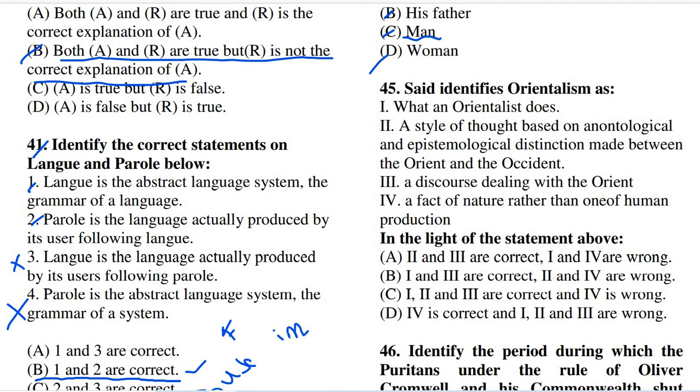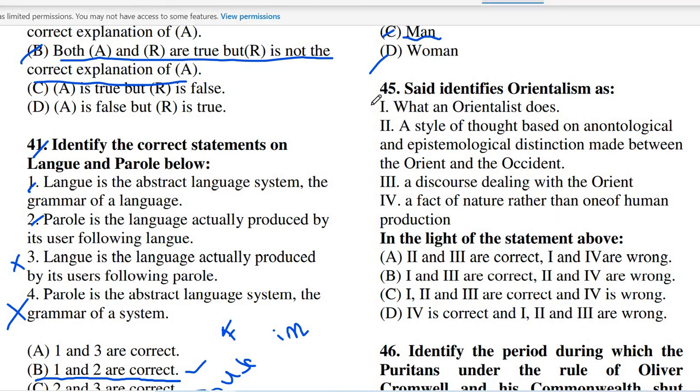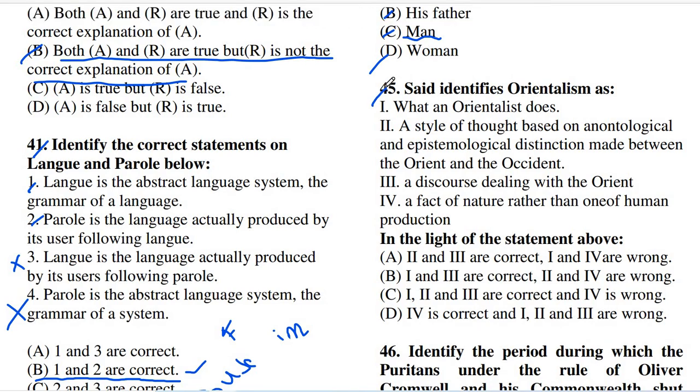Now here comes question number 45. So what does question number 45 say? Said identifies Orientalism as, and the options are: option A, what an Orientalist does. If we look into the book Orientalism, we find that there is also mention of what an Orientalist does.